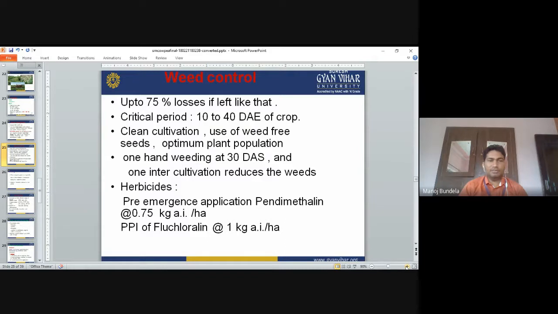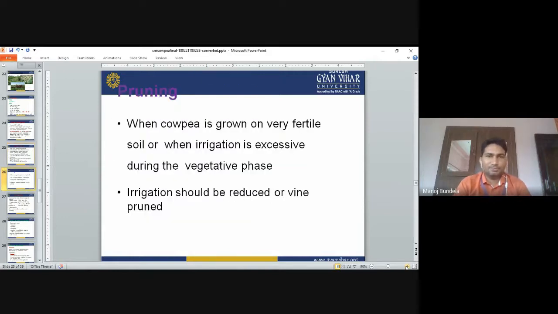The herbicides we can use are pre-emergence herbicides like pendimethalin 0.75 kg per hectare, or PPI fluchloralin 1 kg per hectare. So these are the herbicides we can use. Either we can use the herbicide or we can go for hand weeding. Hand weeding is the best.